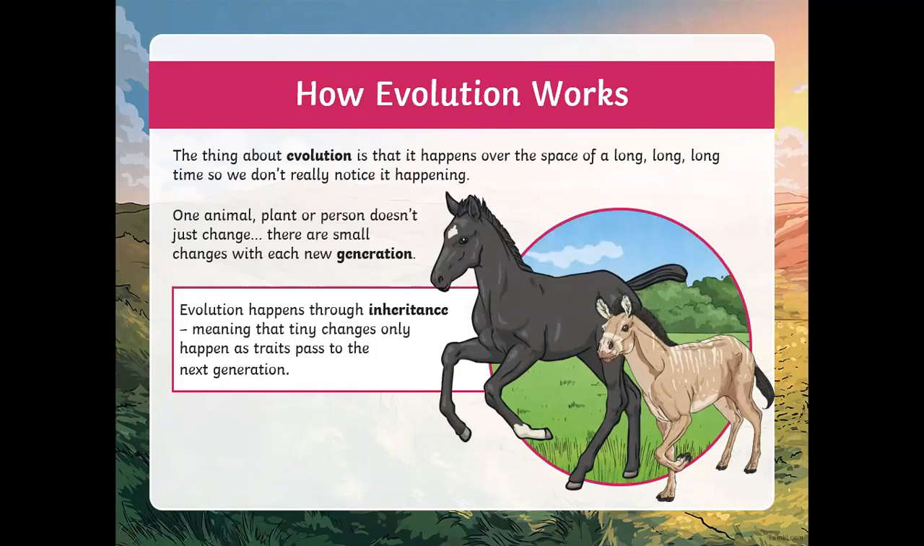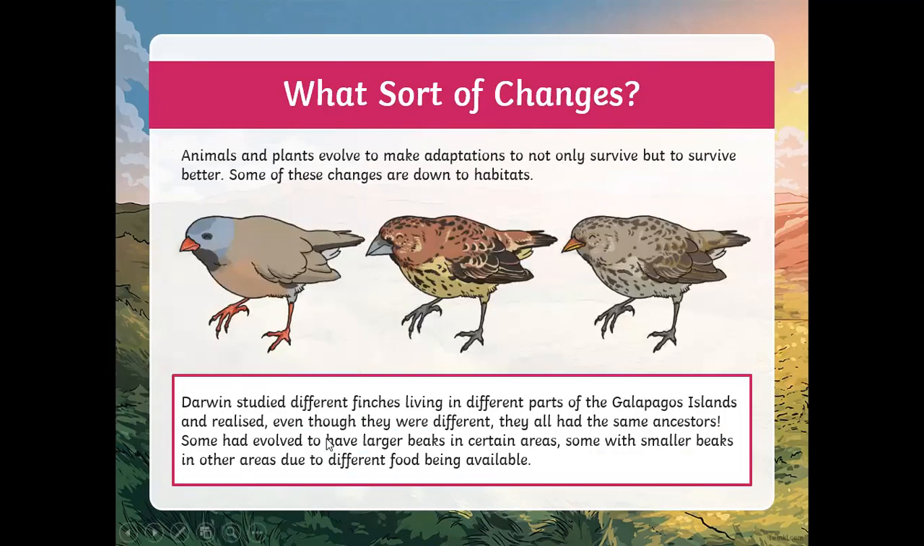Evolution is something that happens over the space of a long, long time, so we never really notice it happening. But one animal, plant, or person doesn't just change. There are just small changes with each new generation. So evolution happens through inheriting different genes, and that eventually begins to change the next generation.